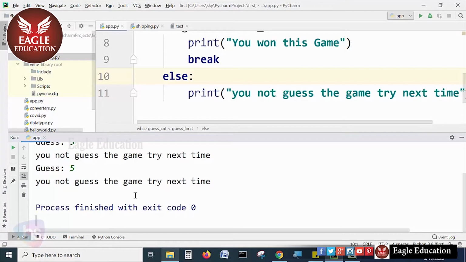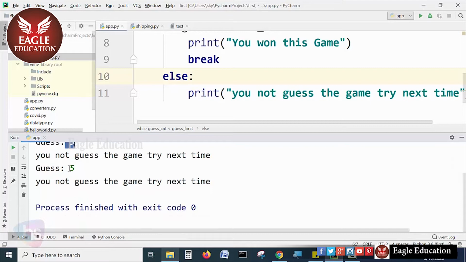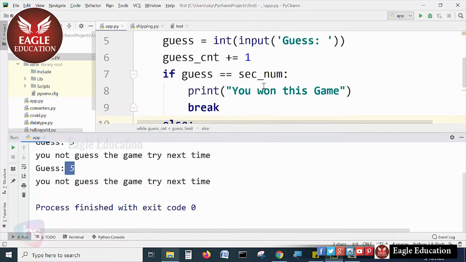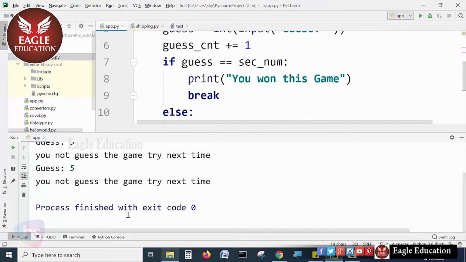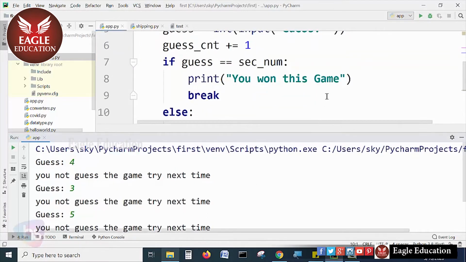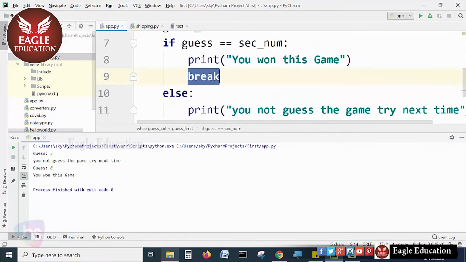See the 3 limits: 1, 2, 3, what we have implemented here, the guess limit. I rerun, and the program is executed successfully. And if you press 3, it's not guessed. If you press 8, see here, you won the game and the loop will be terminated and break the game. You have to use this break whenever you have won the game. Otherwise, the loop will continue.